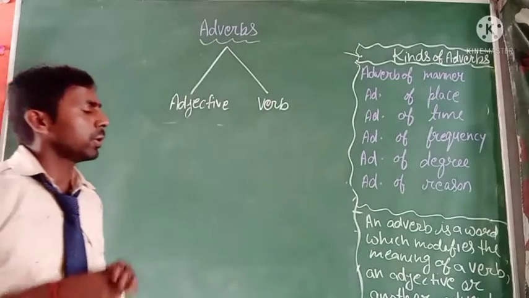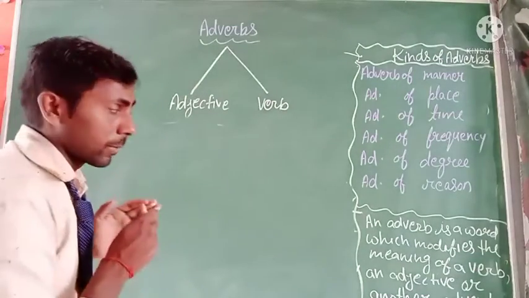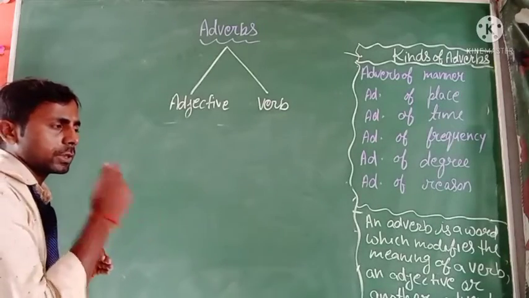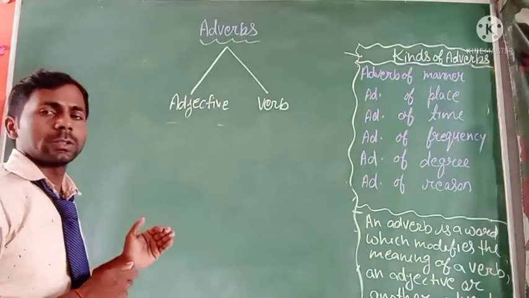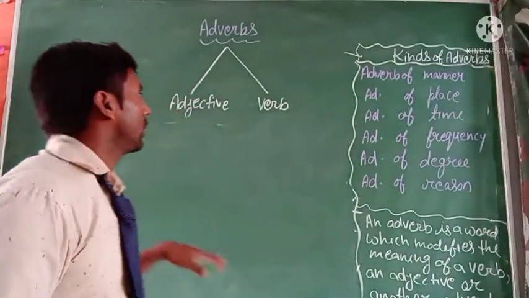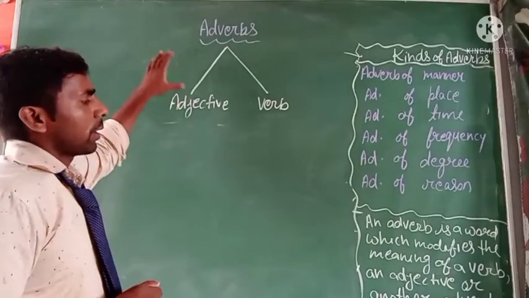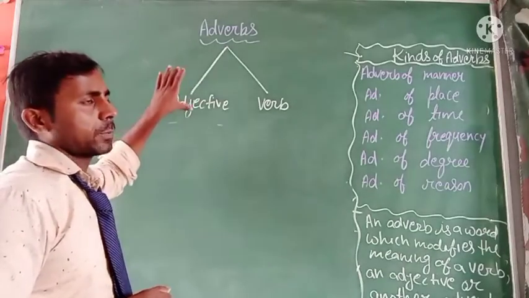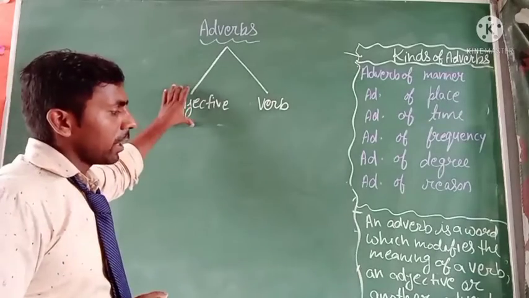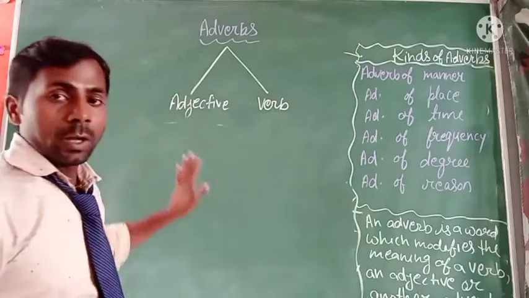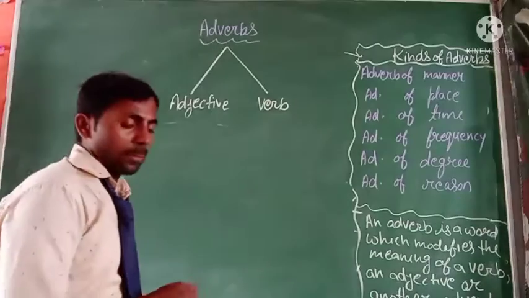The verb is important in the sentence, and when we use some word for the verb, that word expresses the modifying or the meaning of the verb, and that word will be an adverb. So first is adverb of manner.